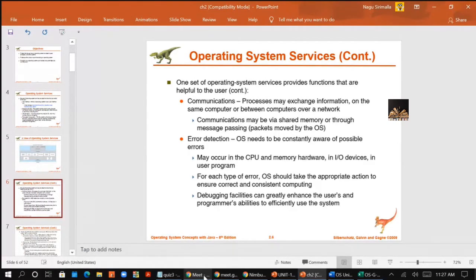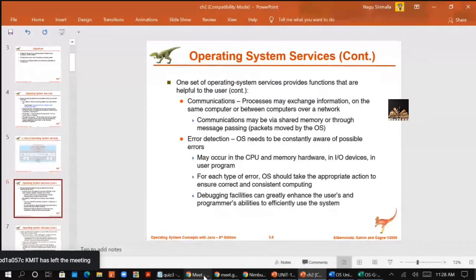So what are the different possible errors? I can say CPU and memory hardware errors, like a memory error or a power failure, or any kind of IO errors like a parity error on the disk, a connection failure on a network, or lack of paper on a printer. All this comes under CPU, memory, hardware errors and IO device errors. The OS will take care of these errors.